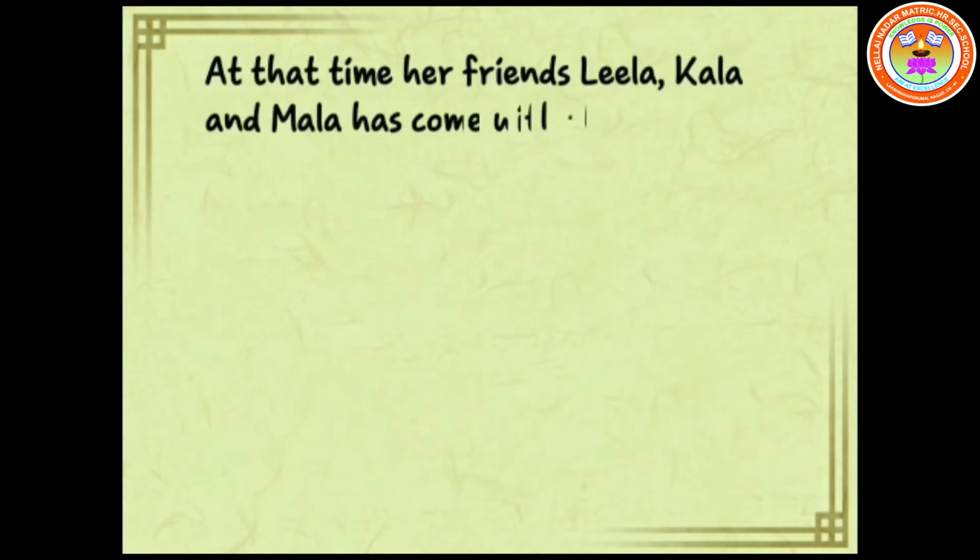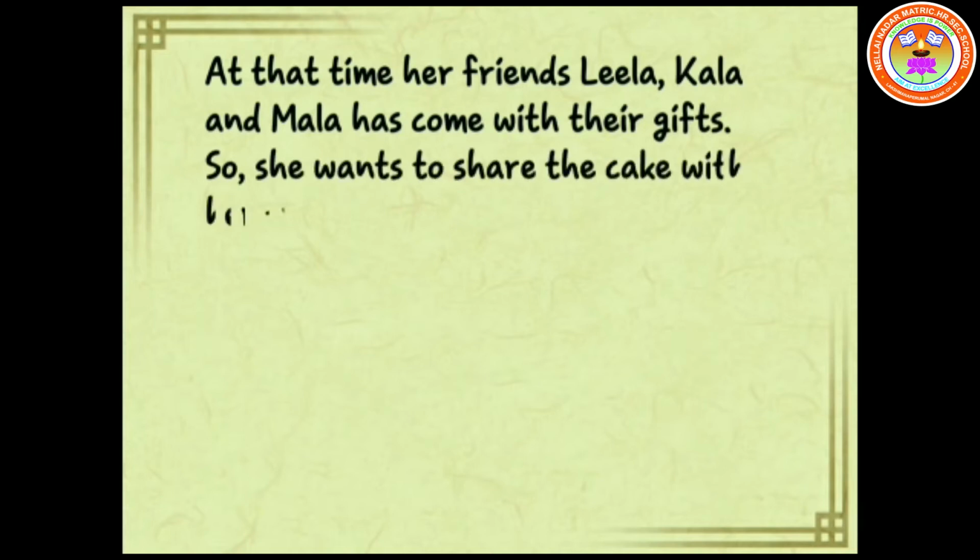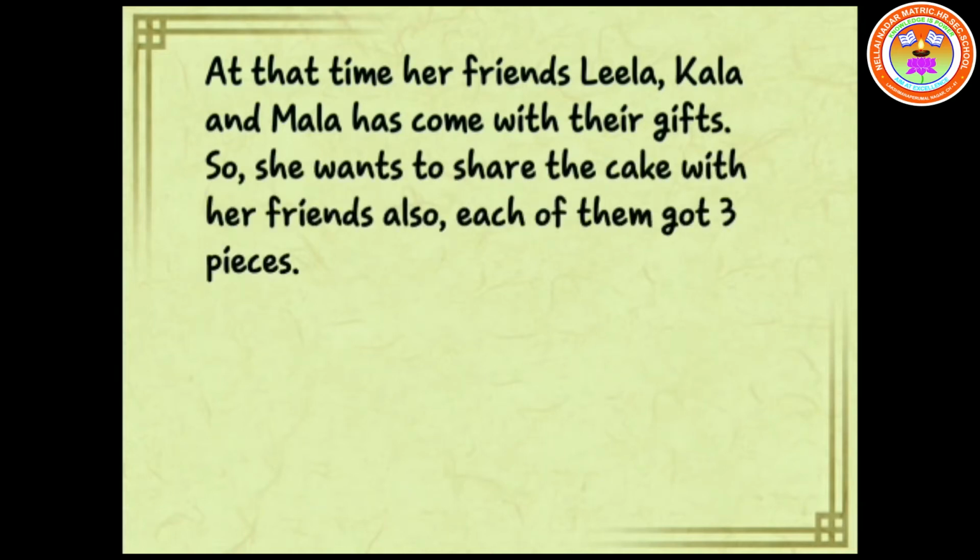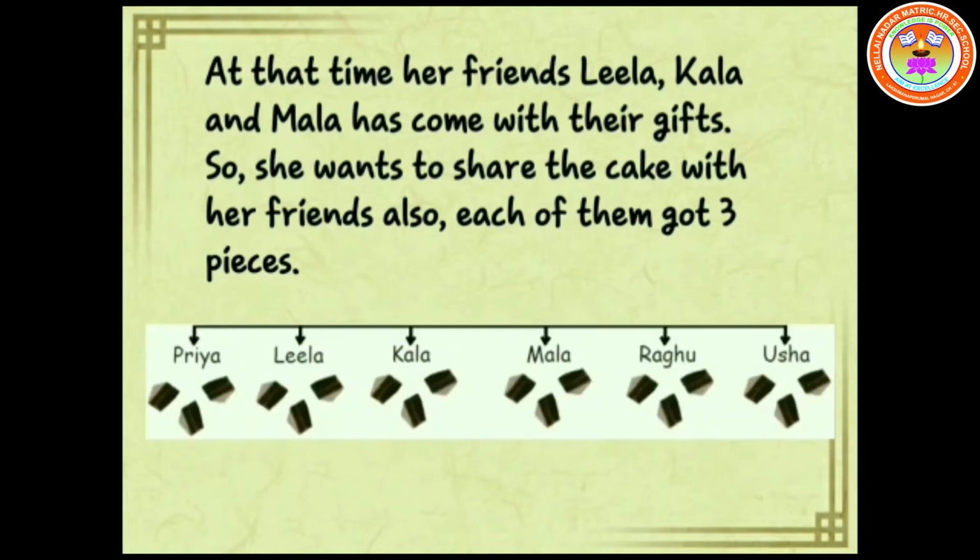At that time, her friends Leela, Kala and Mala have come with their gifts. So she wants to share the cake with her friends also. Each of them got 3 pieces. Now we have 3 more persons. So 6 in total. Remember, students, total pieces of cake is 18. Now the total persons are 6. So 18 divided by 6, it's 3 now.